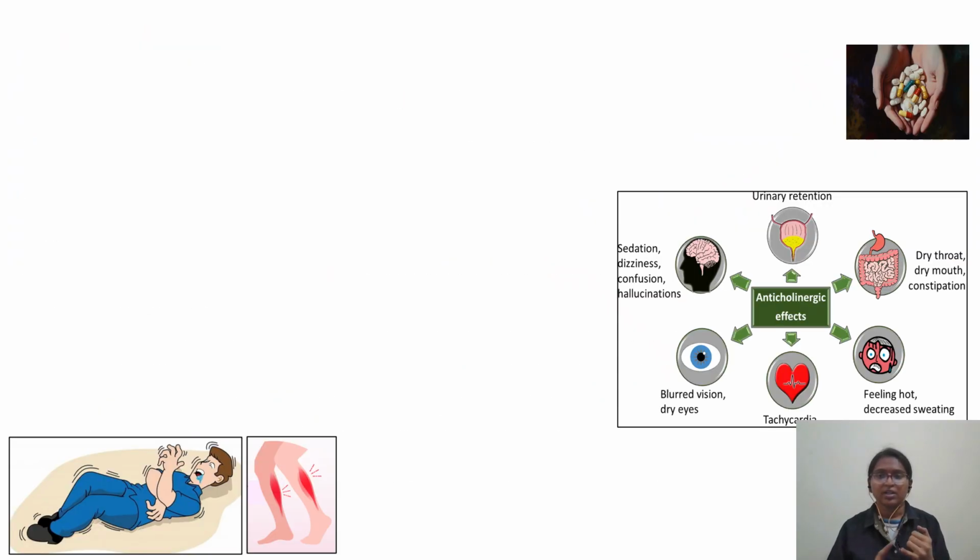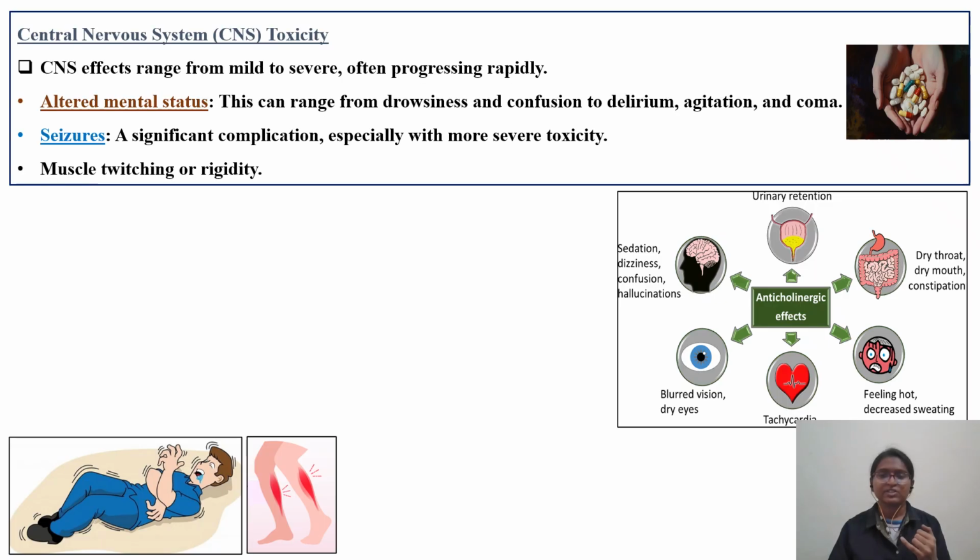Let's see the adverse effects of the second one, that is CNS toxicity. CNS effects range from mild to severe, often progressing rapidly. One of the things you have seen in the options is seizures and altered mental status, that is confusion and delirium. This can range from drowsiness and confusion to delirium, agitation, as well as coma. The serious one will be coma.